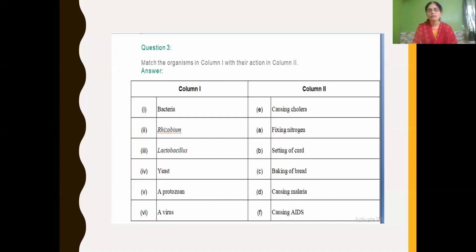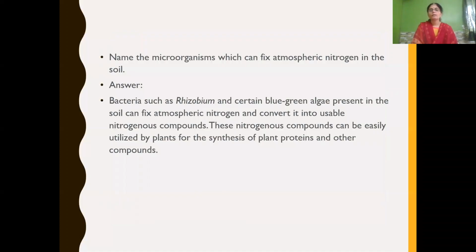And next is virus. Virus, it causes diseases like AIDS. What is that? AIDS, acquired immunodeficiency syndrome. So virus causes AIDS. And then, name the microorganisms which can fix atmospheric nitrogen in the soil.